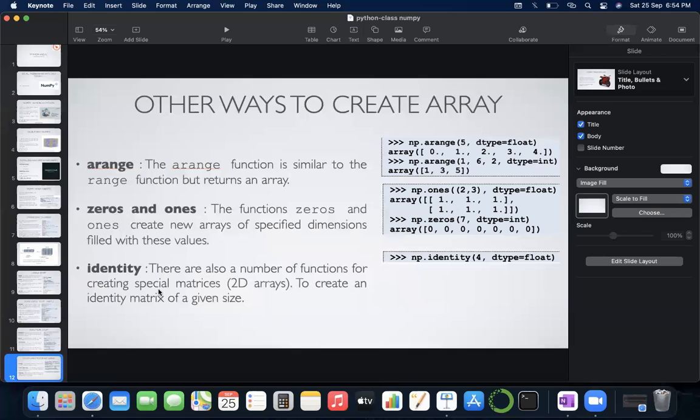Okay, so 2D arrays. Okay, special arrays. 4 means it will create 4 rows and 4 columns.